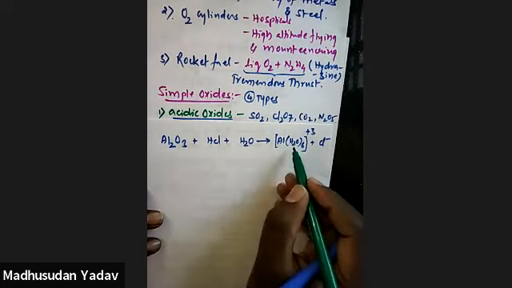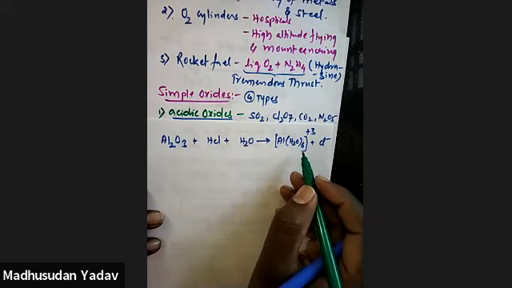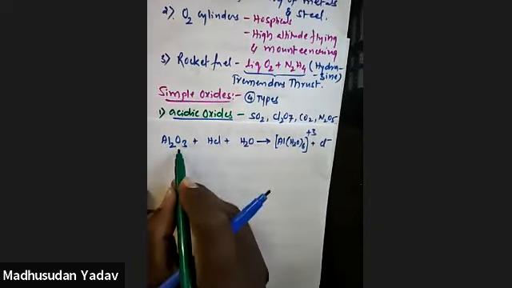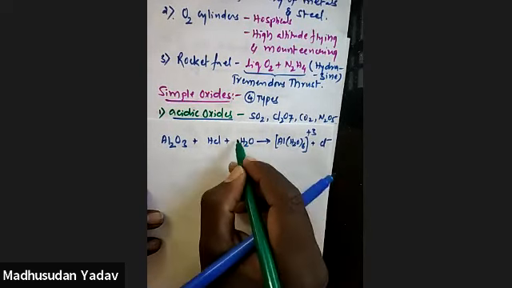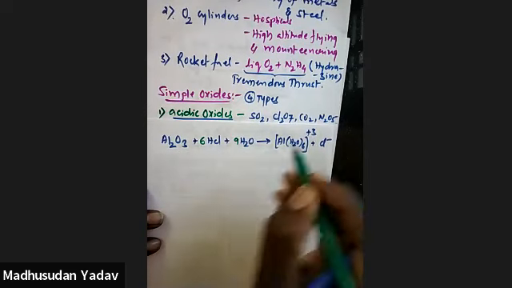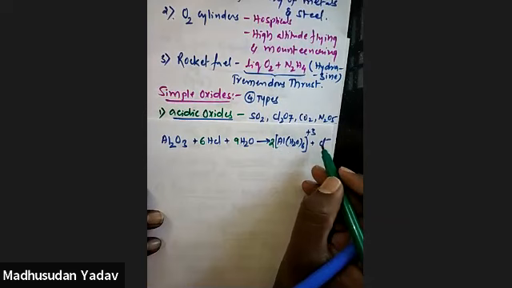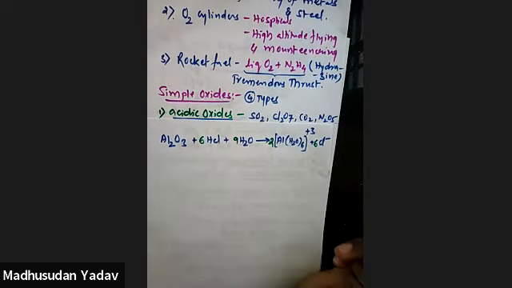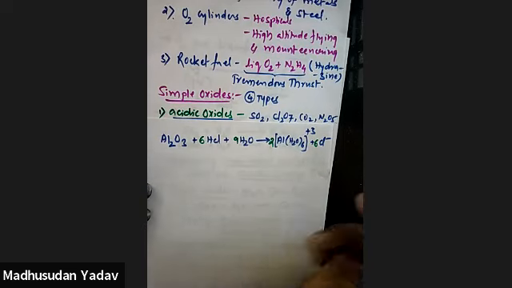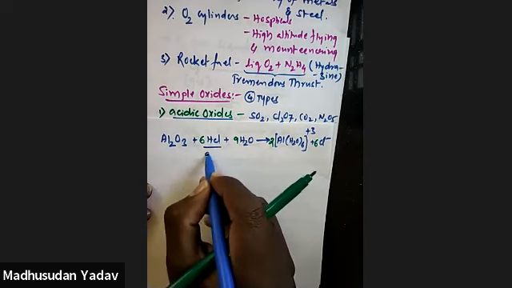Here 6 aqua ligands are there, right? Total 6 oxygens. Al2, 2 aluminums. Now here 6 chlorines. So this is an amphoteric oxide reacting with acid HCl.